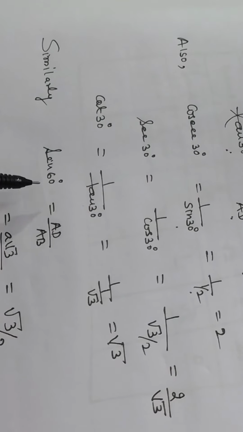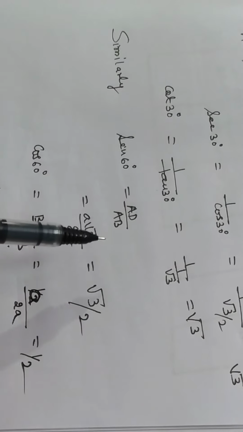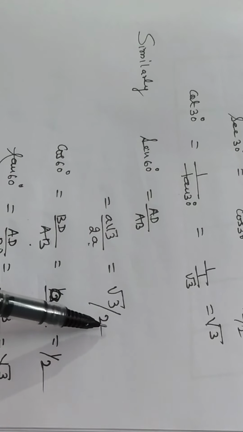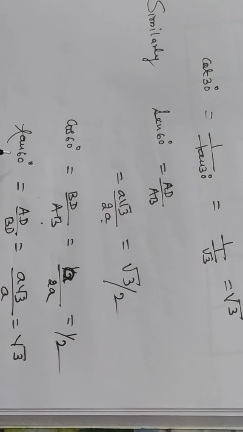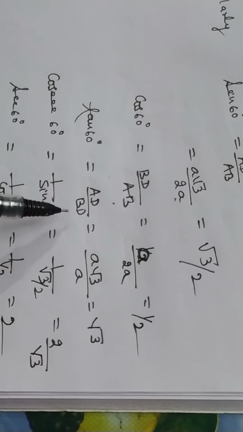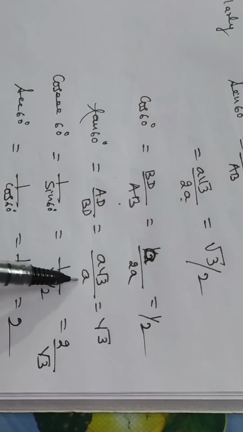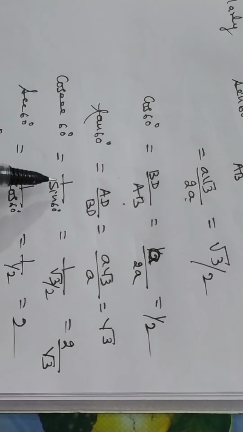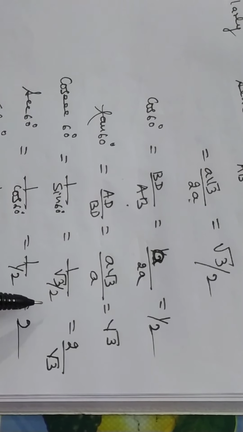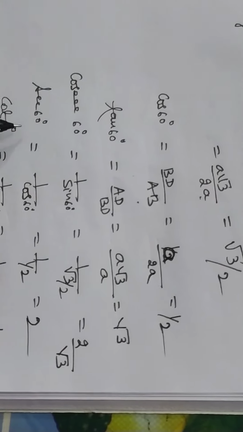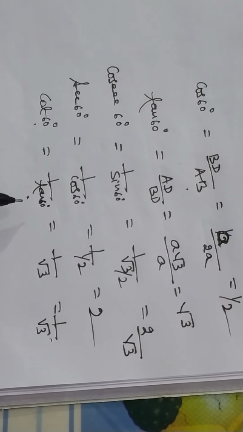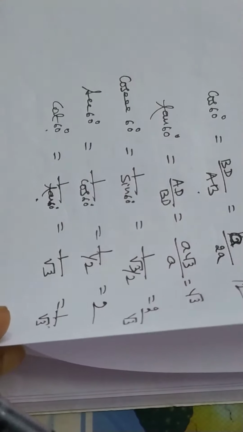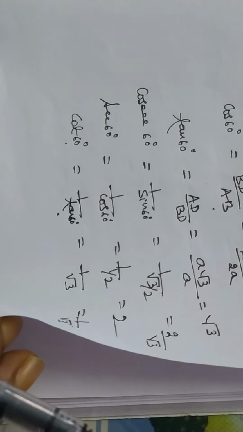Similarly, cot 30 degree is equal to 1 by tan 30 degree, which is equal to 1 by 1 by root 3, that is root 3. Similarly, sin 60 degree is equal to AD by AB, that is A root 3 by 2A, which is root 3 by 2. Cos 60 degree is equal to BD by AB, that is A by 2A, which is half. Tan 60 degree is equal to AD by BD, that is A root 3 by A, that is root 3. Cosec 60 degree is equal to 1 by sin 60 degree, 1 by root 3 by 2, that is 2 by root 3. Sec 60 degree is equal to 1 by cos 60 degree, which is 1 by half, that is 2. Cot 60 degree is equal to 1 by tan 60 degree, which is equal to 1 by root 3.